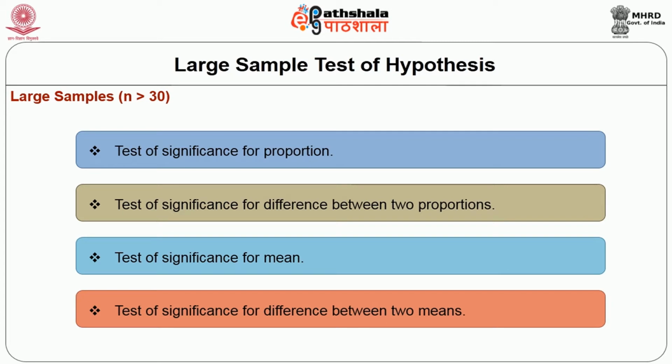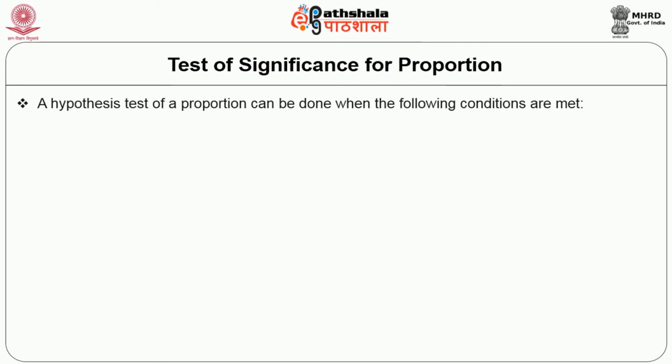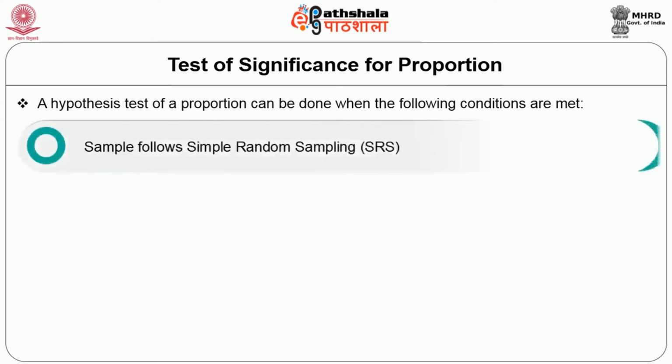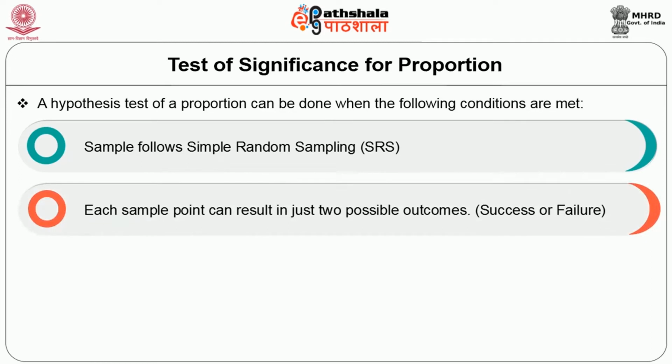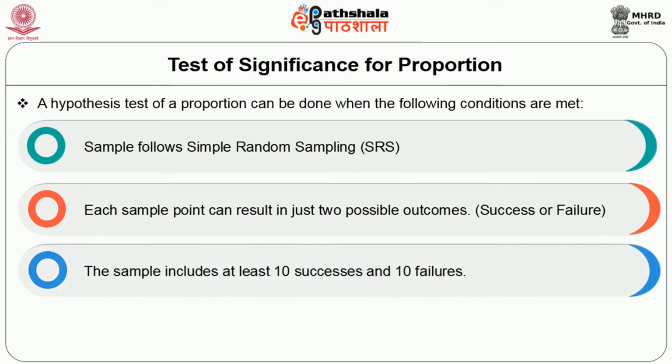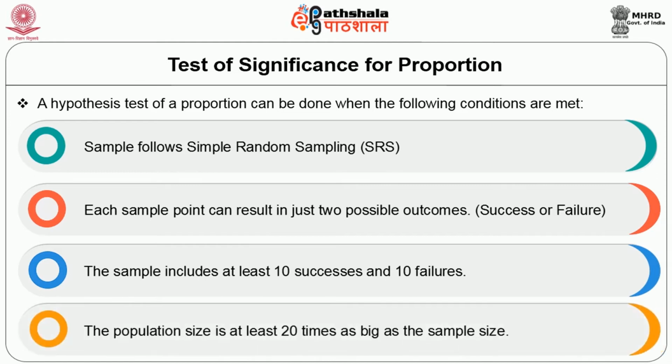Let us now move on to the test of significance for proportion. A hypothesis test of a proportion can be done when the following conditions are met. Sample follows simple random sampling, and each sample point can result in just two possible outcomes, success or failure. The sample includes at least 10 successes and 10 failures. The population size must be at least 20 times as big as the sample size.